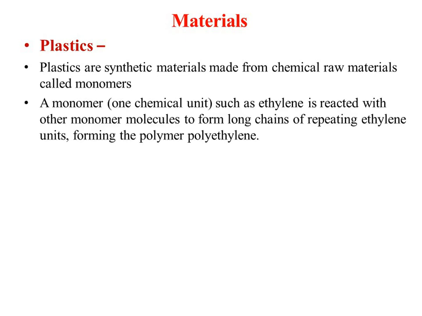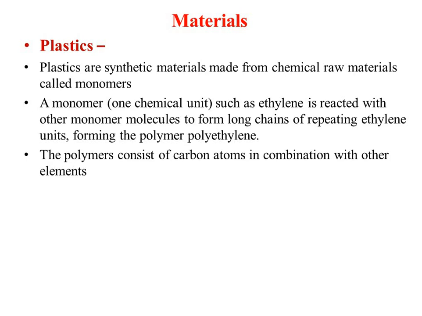A monomer is one chemical unit, such as ethylene, which is reacted with another monomer molecule to form a long chain of repeating ethylene units, forming the polymer polyethylene. So one monomer reacts with another monomer to form a chain of ethylenes, and that will form a polymer of the polyethylene type of structure, and that we call a plastic. Okay. So a polymer consists of carbon atoms in combination with other elements.